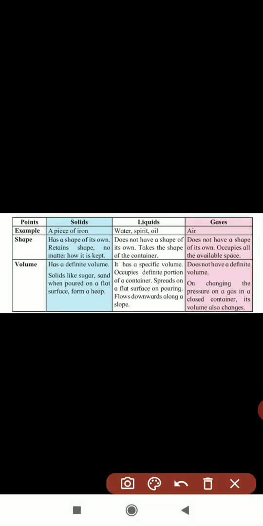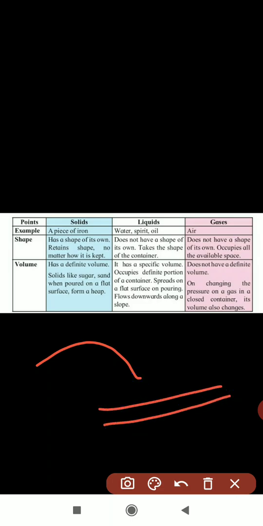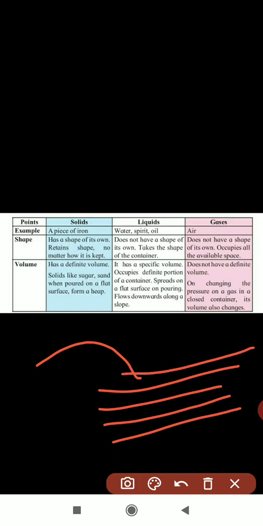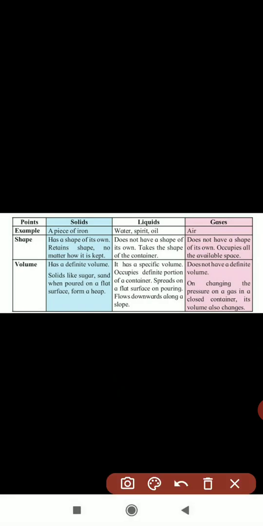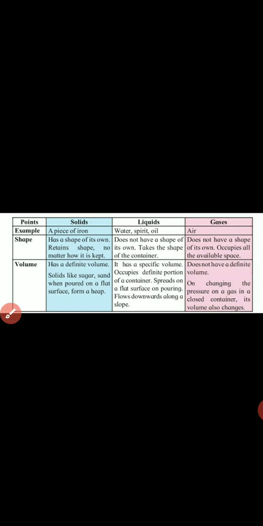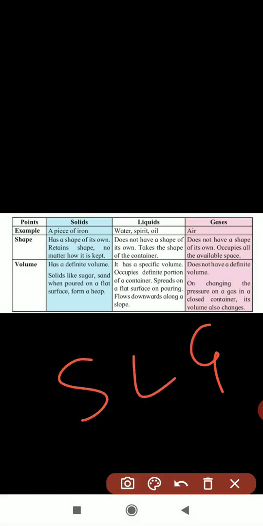If water falls down, it spreads and flows down along the slope. That is in the liquids. And gases do not have a definite volume. On changing the pressure on the gas in a closed container, its volume also changes. Understood, children? This is the difference between solid, liquid, and gases.